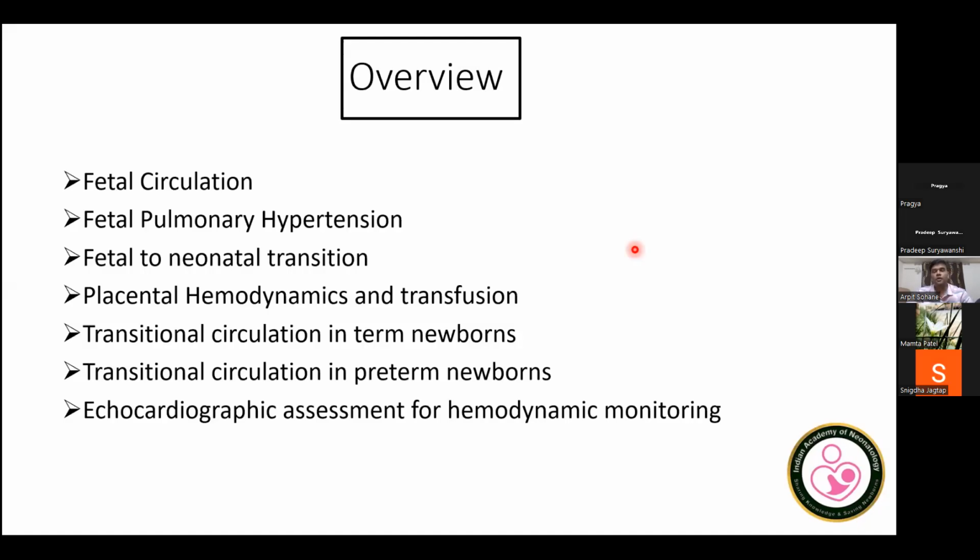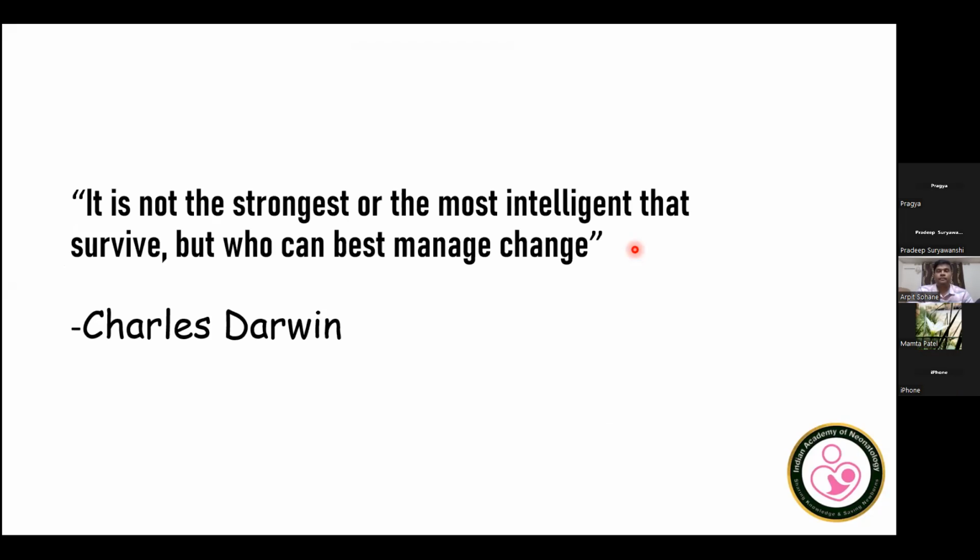In the given time, I'll try to cover fetal circulation, physiological fetal pulmonary hypertension, fetal to neonatal transition, some points regarding placental hemodynamics and transfusion, some salient features regarding transitional circulation in term and preterm newborns, and echocardiographic assessment for hemodynamic monitoring.